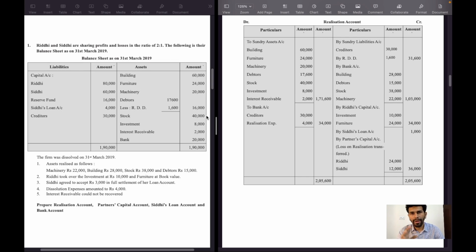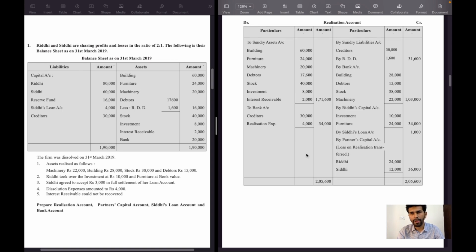Bank account we have prepared separately, and Siddhi loan account and partners capital account are created separately. So the opening balance will be transferred to their respective accounts. Then assets are realized in cash and some of the assets are taken over by partners. So we have recorded on the opposite side.